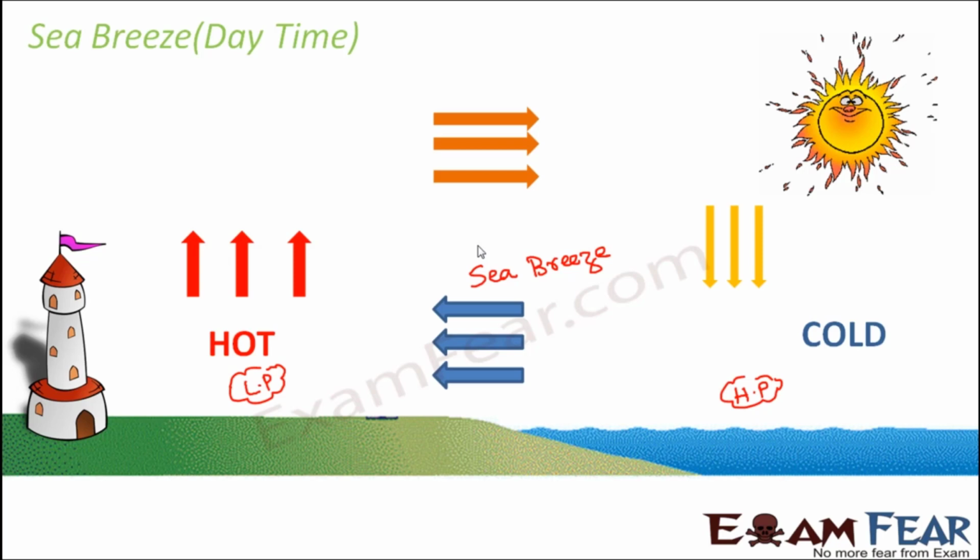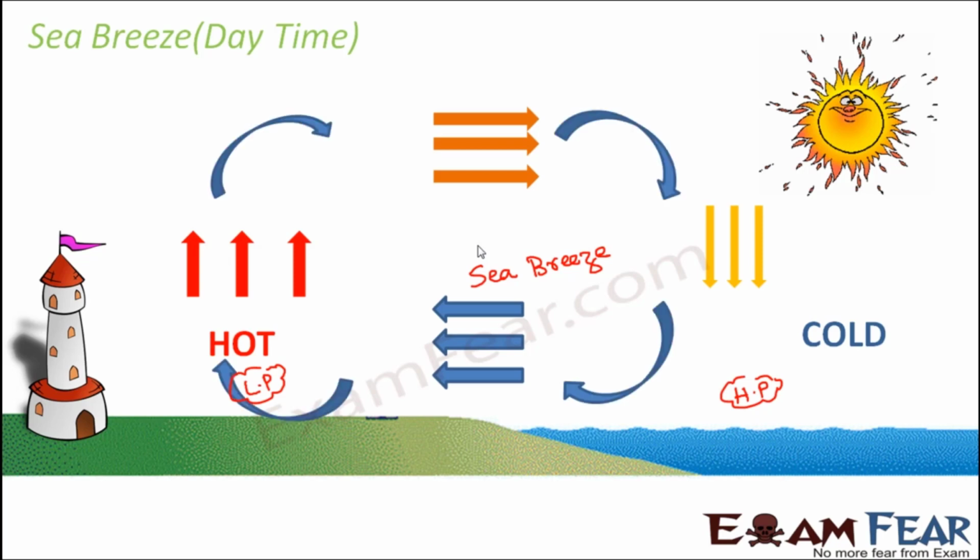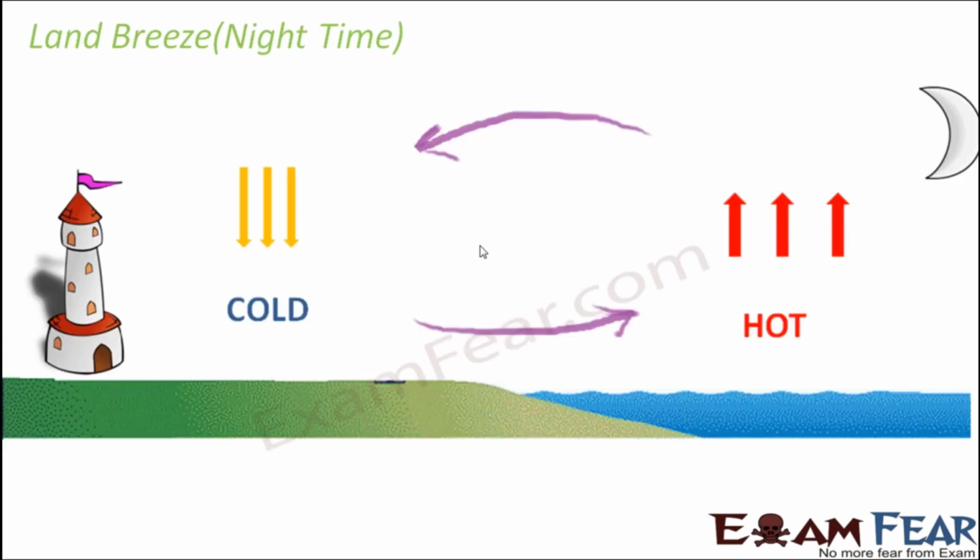during the daytime. That is why you would have experienced this cool sea breeze in the coastal areas during daytime, which you normally do not experience in other areas. You can see this phenomenon of sea breeze only in coastal areas or areas with adjacent large water bodies, where you have land as well as water adjacent to each other. So that's sea breeze. In a similar fashion, just the reverse thing happens during the night.